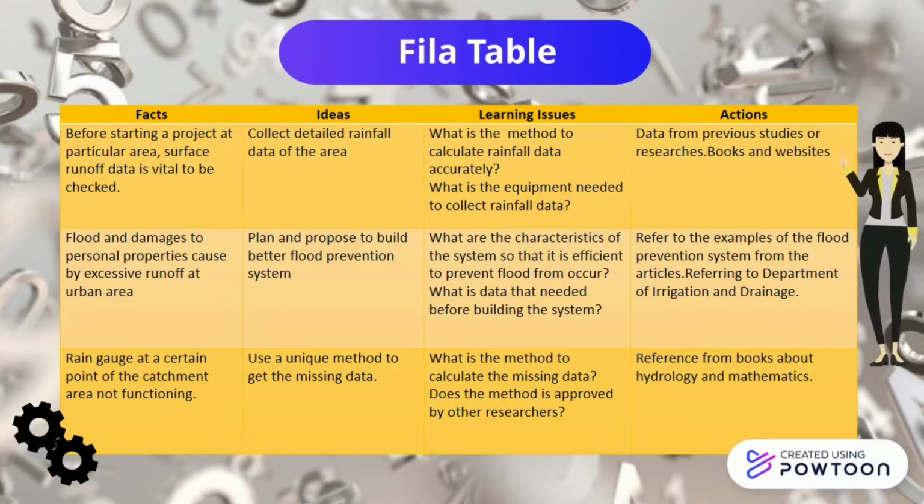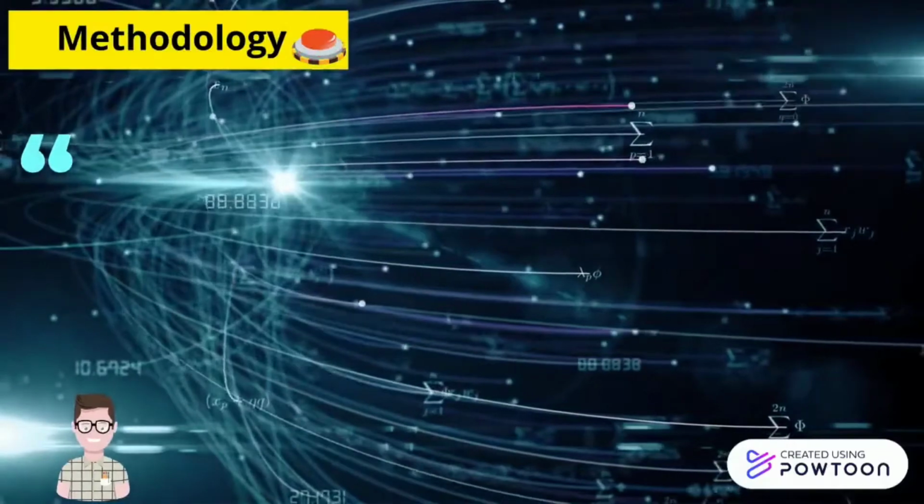And finally, the rain gauge at a certain point of the catchment area is not functioning. The idea we got is to use a unique method to get the missing data. The learning issues are, what is the method to calculate the missing data? Is the method approved by other researchers? And the actions to be performed are to refer to books about hydrology and mathematics.